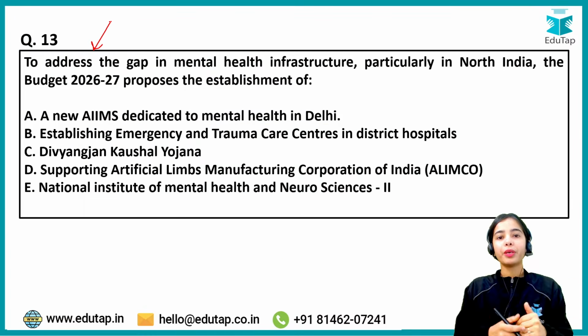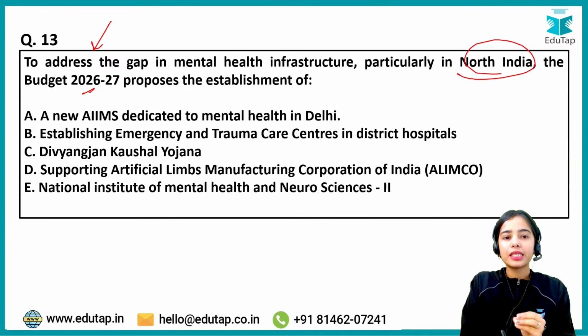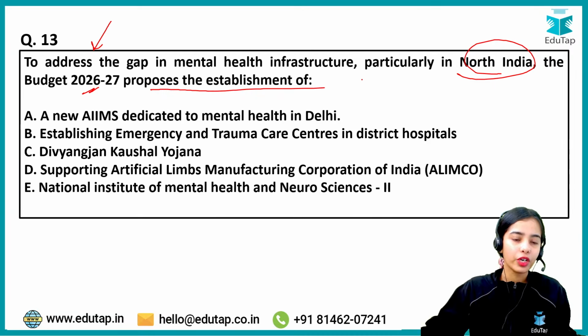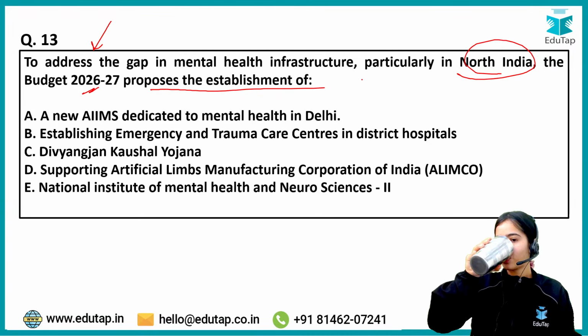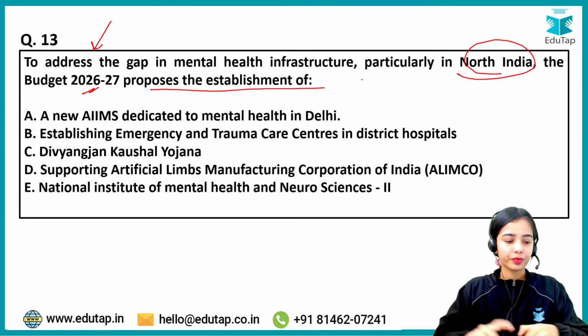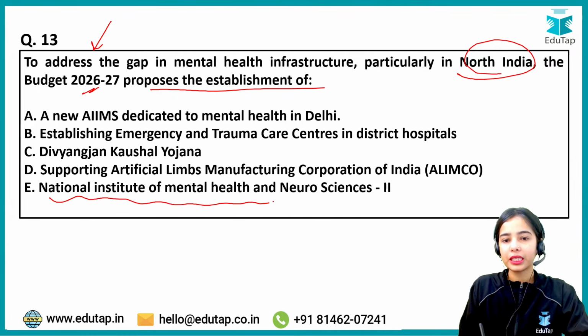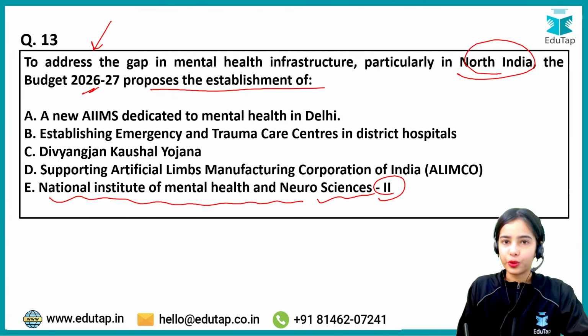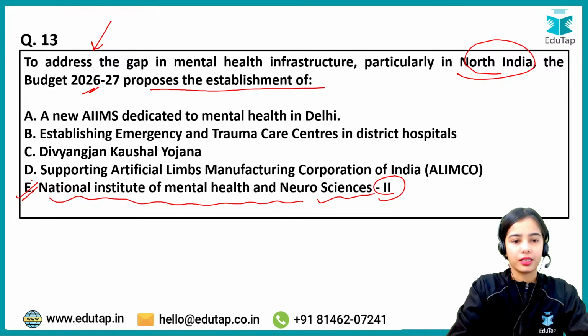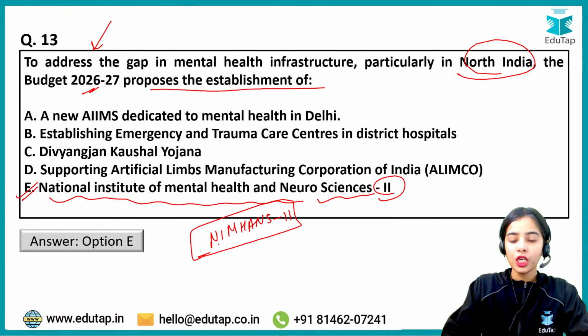To address the gap in mental health infrastructure, particularly in North India, the budget 2026-27 proposes the establishment of which of the following? So try to answer this. National Institute of Mental Health and Neurosciences 2. So this is the answer. So NIMHANS 2.